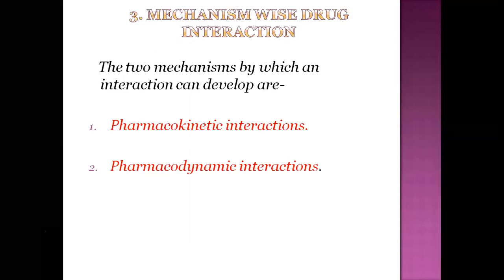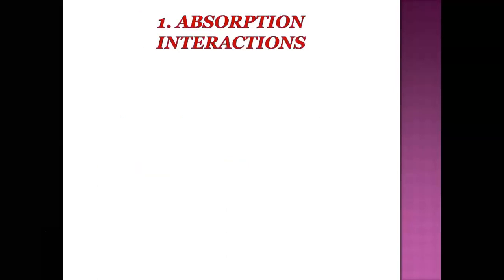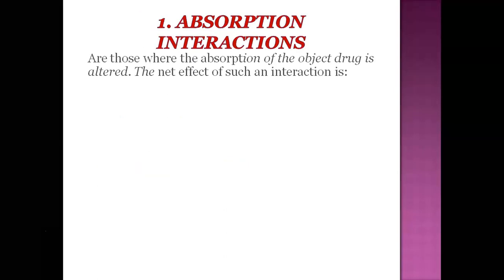In pharmacokinetics, there are again four types of interaction. First is absorption. You have already studied this in pharmacology as well as in biopharmaceutics, and sometimes metabolism in medicinal chemistry.